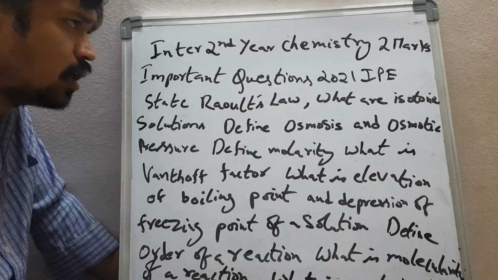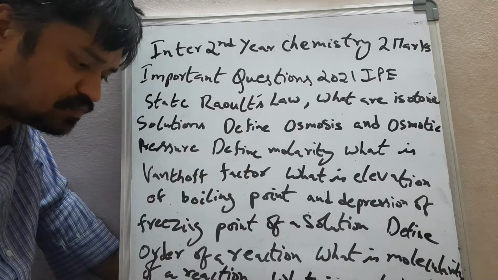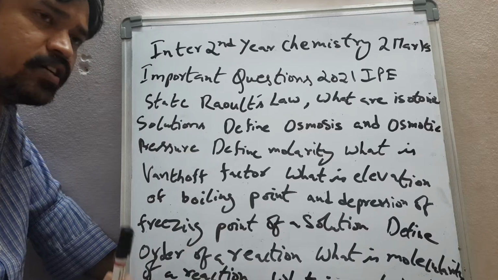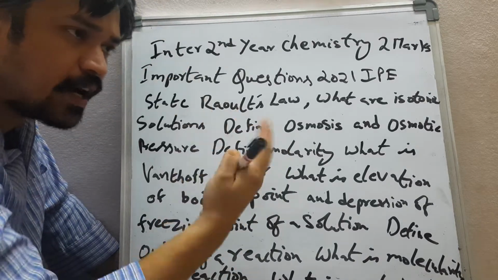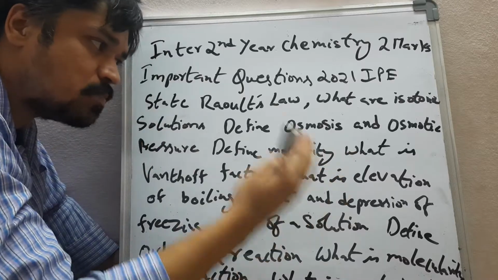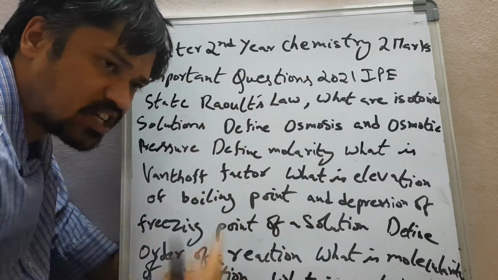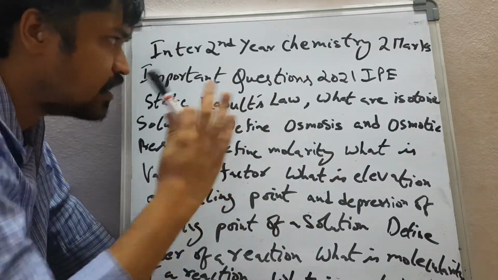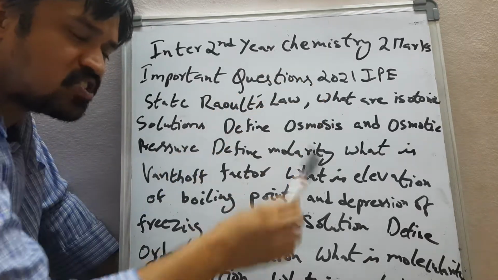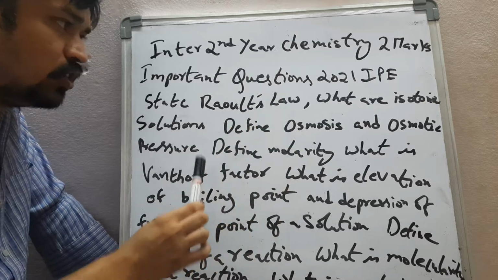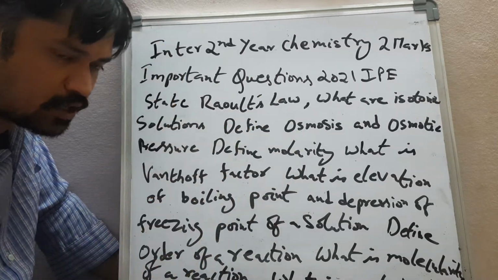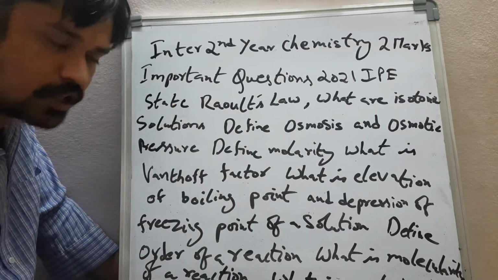Now here, see friends, I suggest each and every student to watch the video completely first. You can get an idea of what kind of 2 marks questions may appear in the public examinations. Now in this video, regarding the intermediate second year chemistry paper, regarding 2 marks, there are some of the most important questions which I am going to tell you.